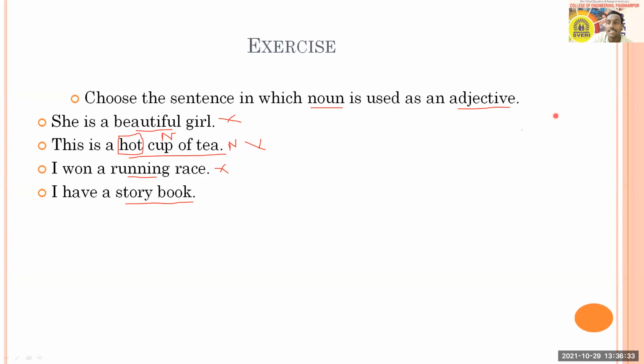But all you people can relate that story is also noun. Story is also noun, but in this sentence, it is not used as a noun. It is used as an adjective. So it is referring to what? It is referring to the noun book. What kind of book? It is story book. So in this sentence, noun is used as an adjective. Story is used as an adjective.